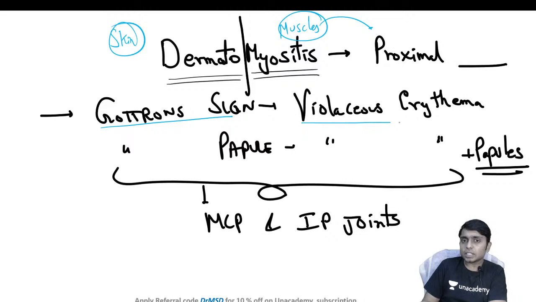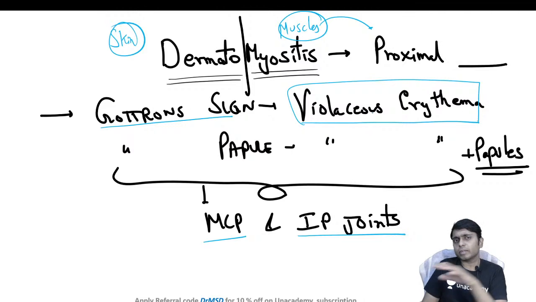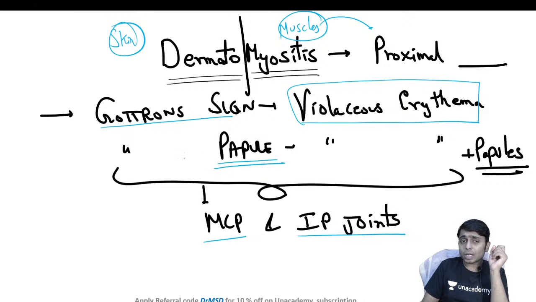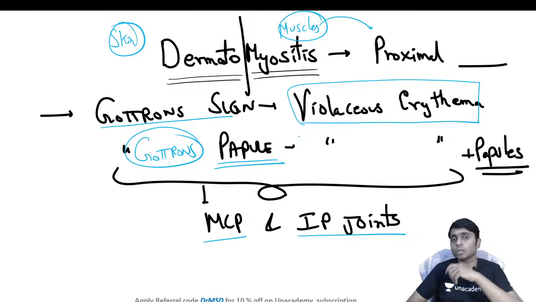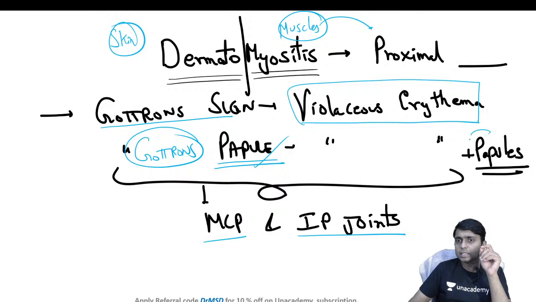There will be a violaceous erythema present over the metacarpophalangeal joints and the interphalangeal joints. If this violaceous type of erythema is there, we have given a name called Gottron's sign in dermatomyositis. And we have a term called Gottron's papules. These are all fancy terms. There are many fancy terms associated with dermatomyositis. So Gottron's papules, along with the violaceous erythema, we will see some solid raised lesions called papules.